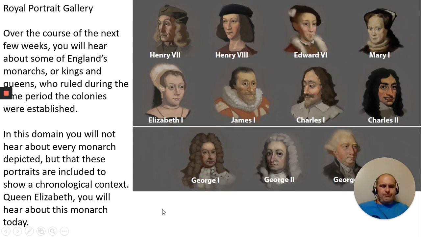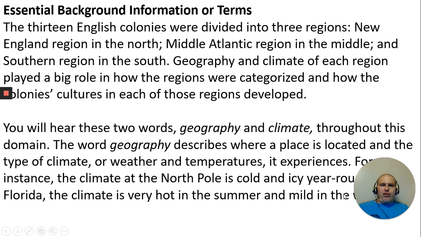She's right there. 13 English colonies were divided into 3 regions: the New England region in the north, Middle Atlantic region in the middle, and Southern region in the south. Geography and climate of each region played a big role in how those regions are categorized and how the colonial cultures of these regions were developed.